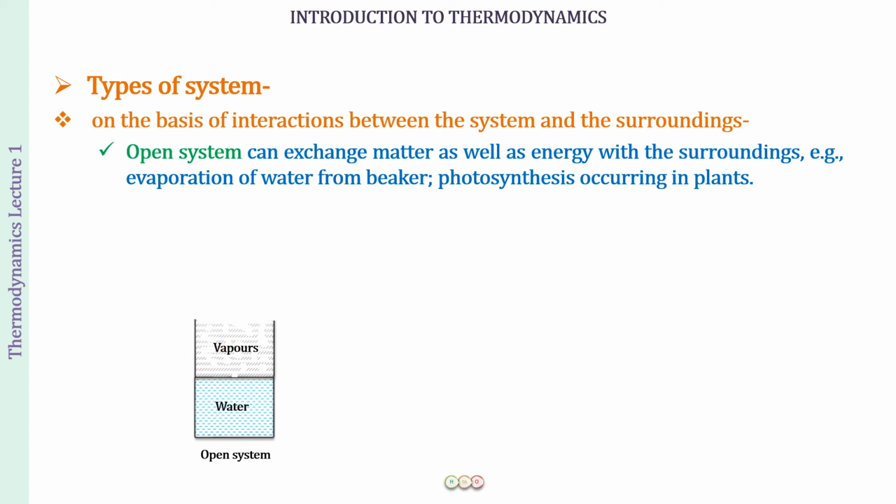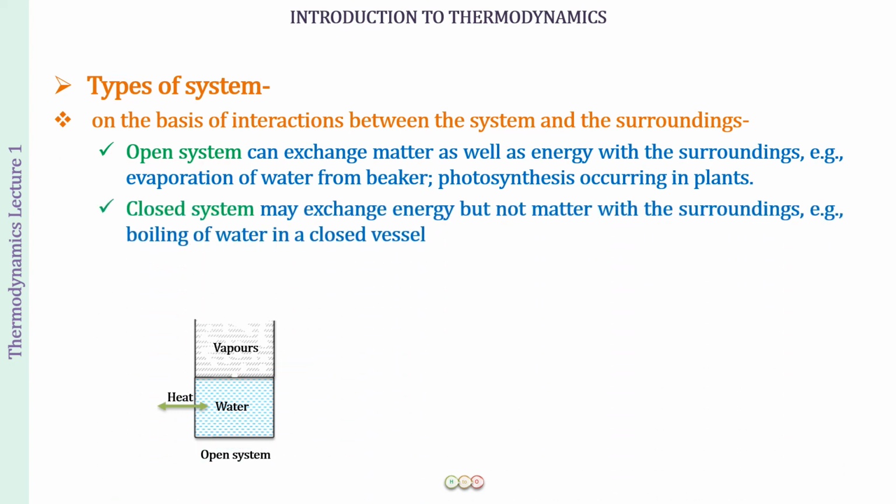So the real wall is not going to be able to exchange matter, but what it can exchange is heat. So heat is going to be dissipated even from the wall of the beaker. Okay, so here what do we have? We have exchange of matter as well as energy. From the real wall, there is going to be exchange only of heat, whereas from the imaginary wall, exchange of matter as well as heat is going to take place. So such a system is going to be called an open system.